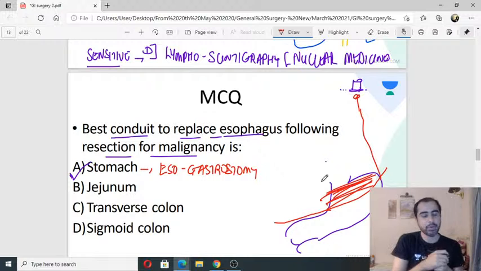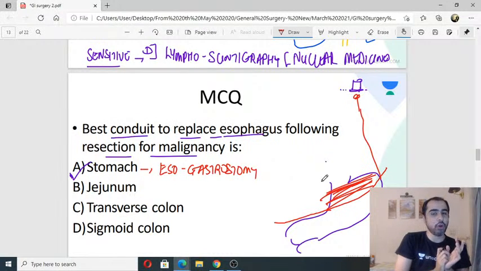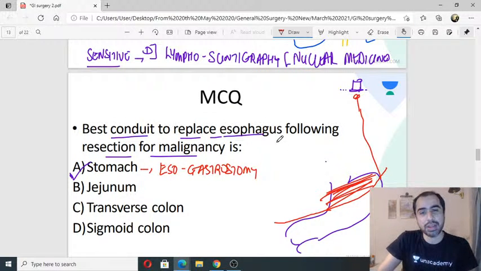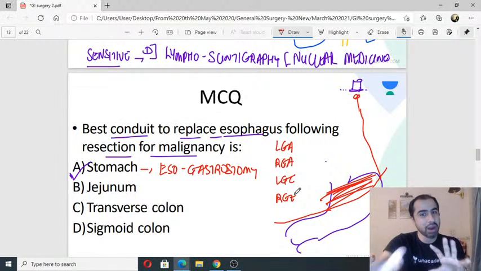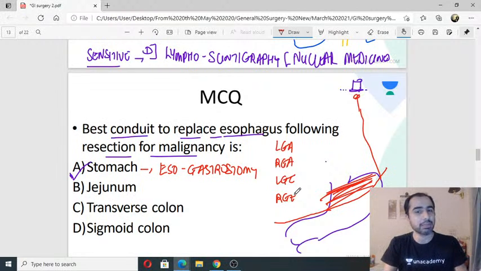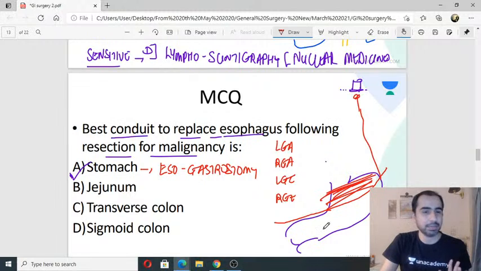Gastroepiploic. Which gastroepiploic? So 4 options. Left gastric artery, right gastric artery, left gastroepiploic, right gastroepiploic. Common sense answer. It's common sense. You don't have to mug these things. In my class, you don't have to mug. This tubularized stomach will survive on which vessel?